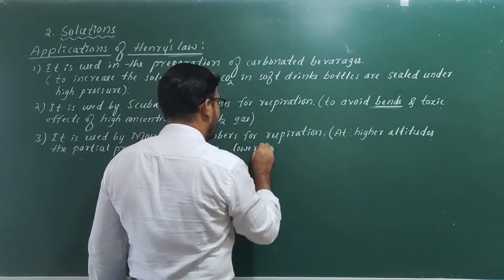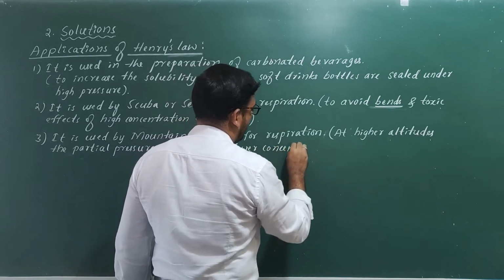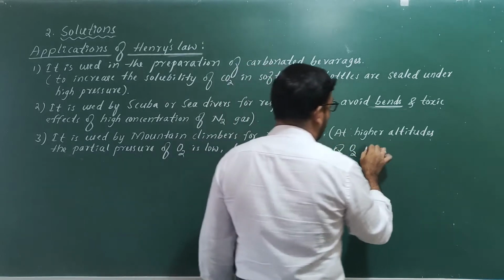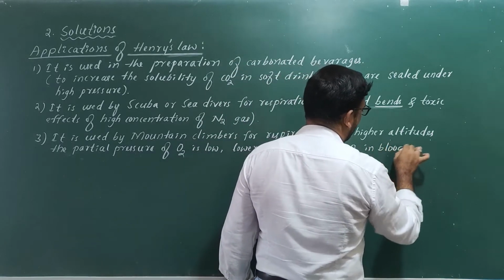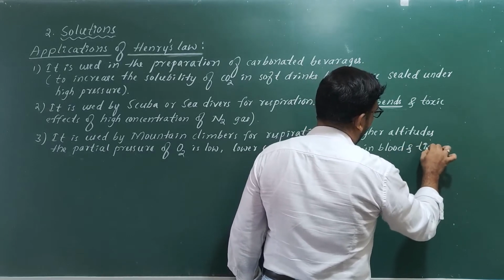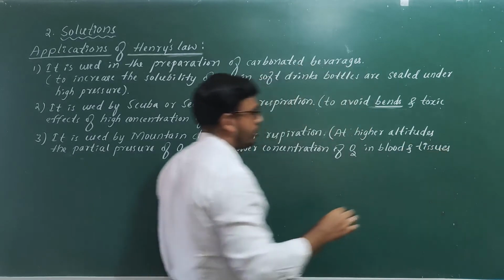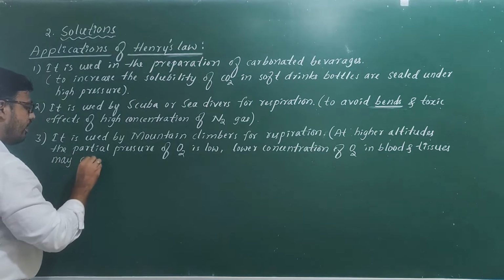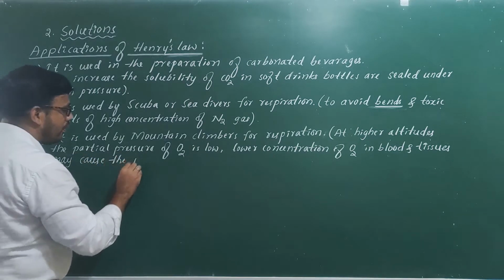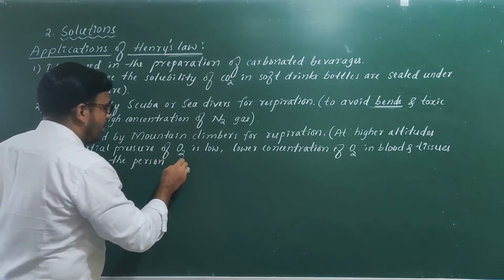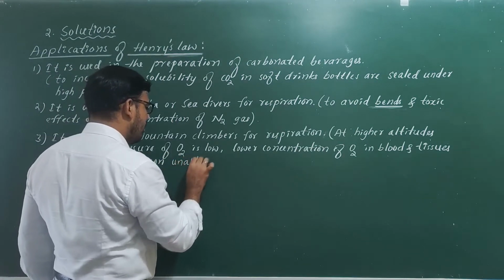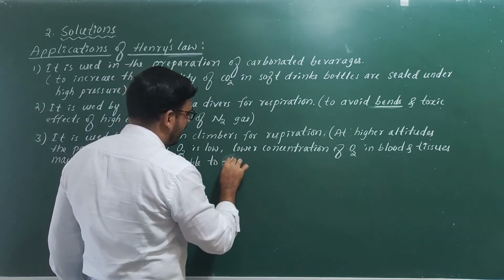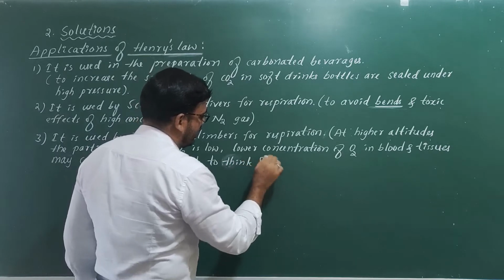Lower concentration of O2 in blood and tissues may cause the person to be unable to think, and becomes weak.